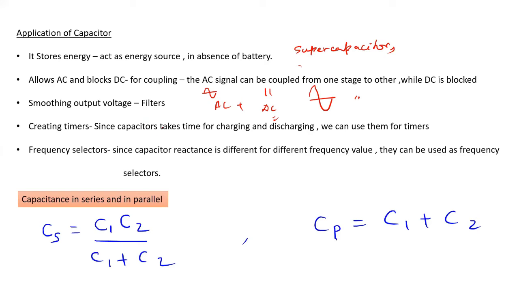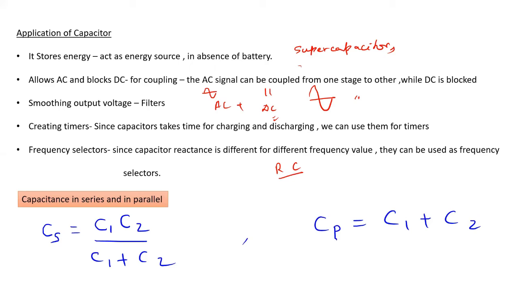And if we have a resistance R and a capacitance C and we use both of them, we will basically create timers, because the capacitor takes some time to charge and some time to discharge. We can control the timing of charging and discharging, and thereby we create timers. So that is one more application of capacitance.